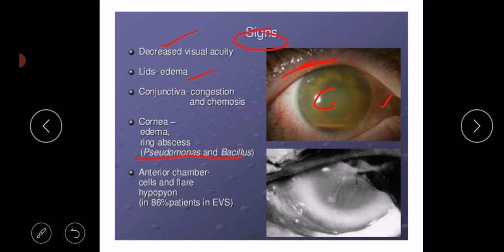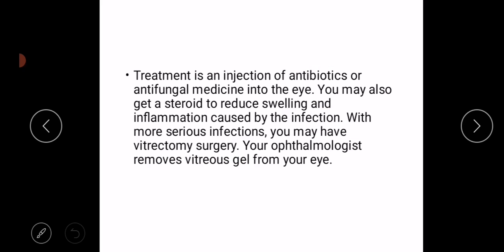The anterior chamber contains inflammatory cells, and due to inflammatory cells and proteins there is aqueous flare. Hypopyon, here you can see hypopyon. In 86% of patients you can see hypopyon.